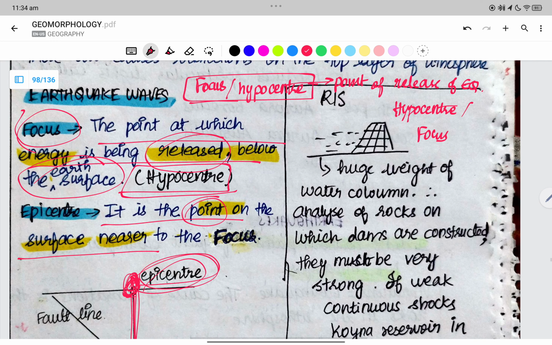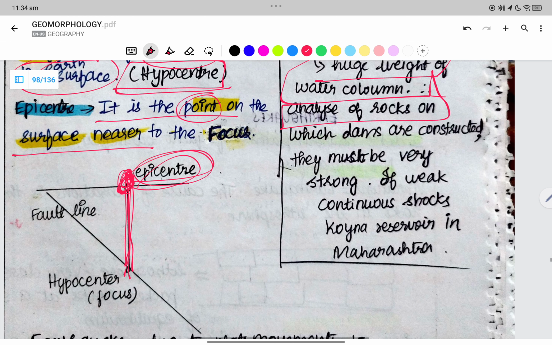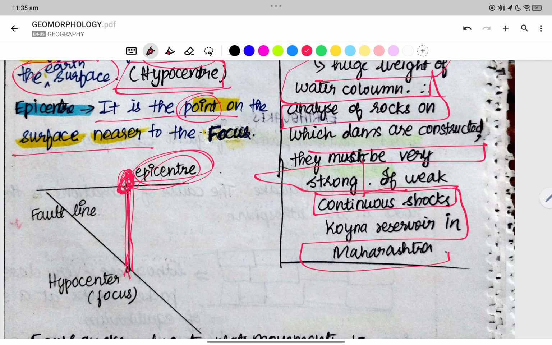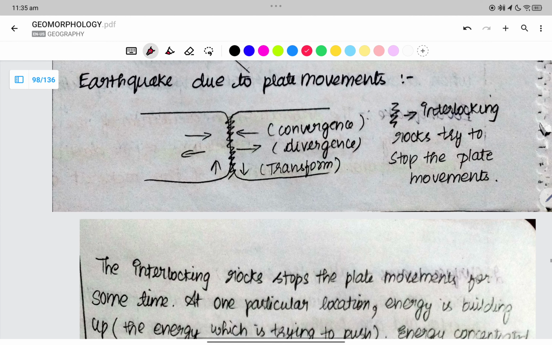First is the reservoir induced seismicity. When we have a dam being constructed to hold water, there is a huge weight of water column. We need to analyze the rocks on which the dams are being constructed. They must be very strong. If they are weak, there are continuous shocks. Example: the Koyna Reservoir in Maharashtra.